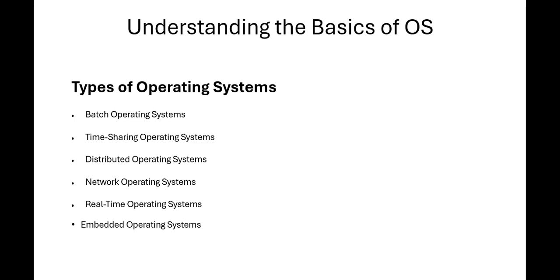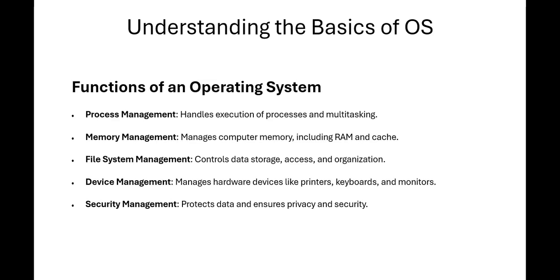Types of operating systems. There are six types of operating system. The first one is the batch operating system, and the second one is the time sharing operating system. Third, distributed operating systems. Fourth is the network operating system, and fifth is the real time operating system. Sixth is the embedded operating system. Now, the functions of operating systems: process management, memory management, file system management, device management, and security management.